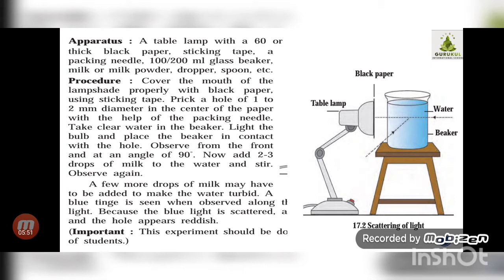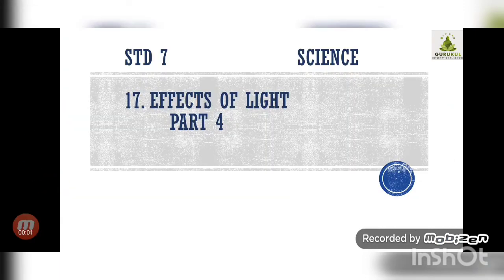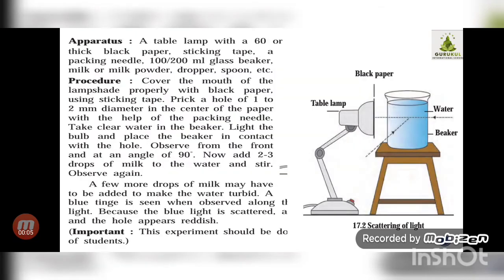So what do we have to conclude from this experiment? Let us try to find out the conclusion. Lesson number 17, effects of light, part 4. Let us conclude the previous experiment which we have seen. We started adding the milk drops to the beaker. When only one or fewer milk drops were added, initially the color was blue. When we keep on adding the particles or the milk drops, the color goes on changing.